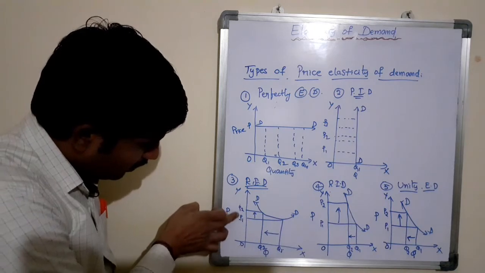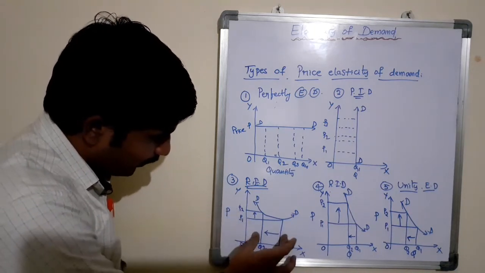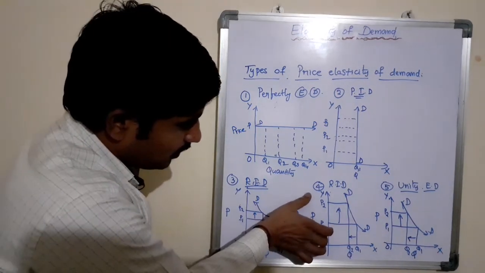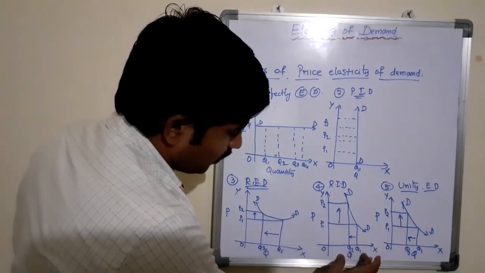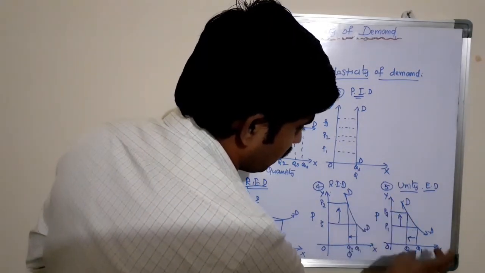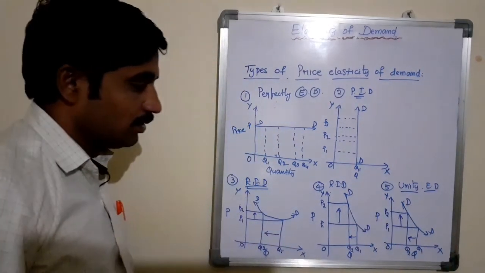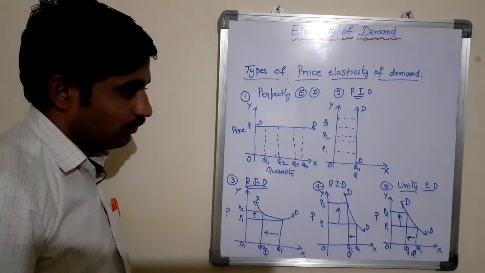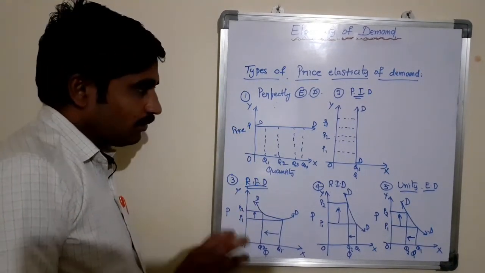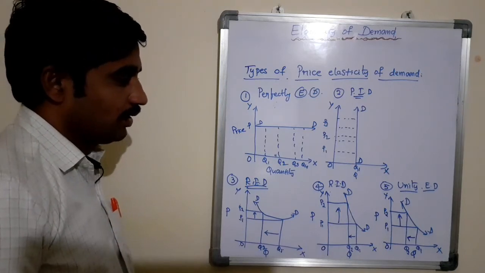Here the price change is less compared to the quantity change. Here the price change is more compared to the quantity change. Here the price change is exactly equal to the quantity change in the demand of a product. So there are the 5 types of price elasticity of demand.